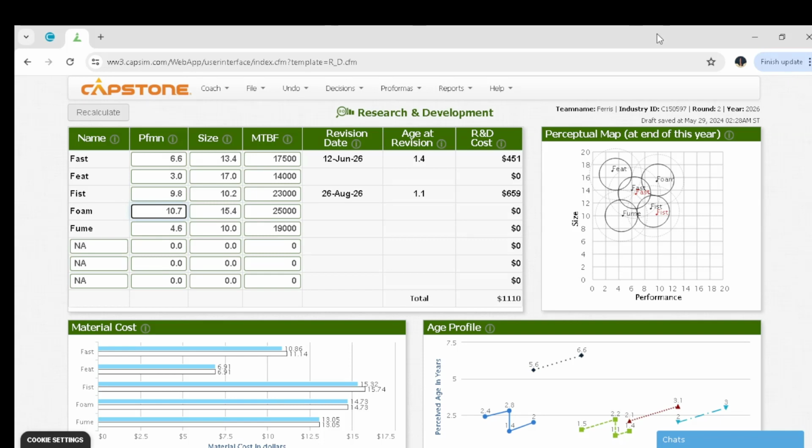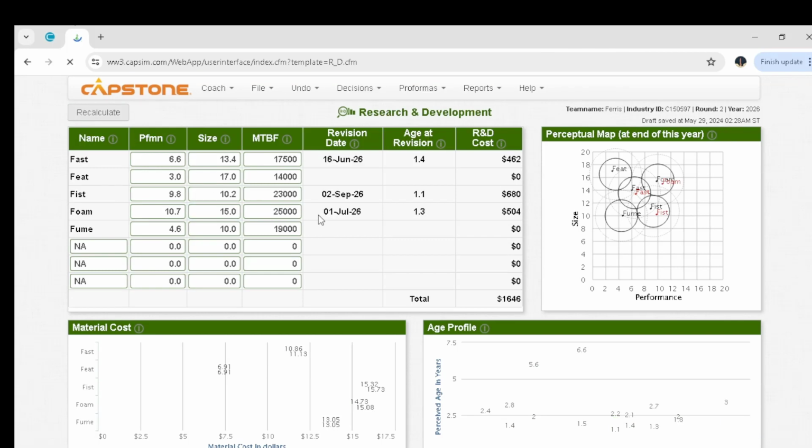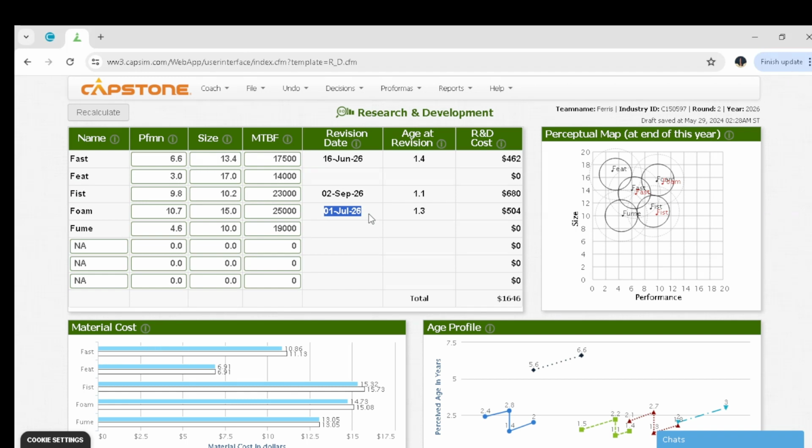Next product is Form, and for Form I decided that we should use 10.7 and 15.0 for the size. Then you can recalculate, and you can clearly see that the revision date is 1st of July 2026. So our product will sell from this date up to the end of the year, which is 31st December 2026. Next product is Fume, and for Fume we decided to use 5 for the performance and a size of 9.3. After recalculating, you can clearly see that the revision date is 29th of May 2026.